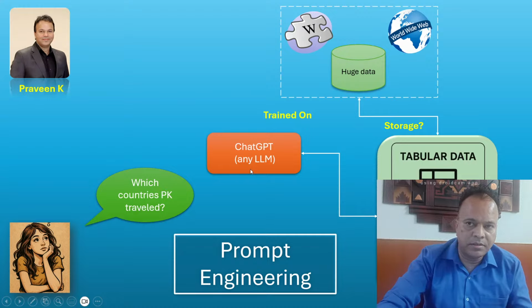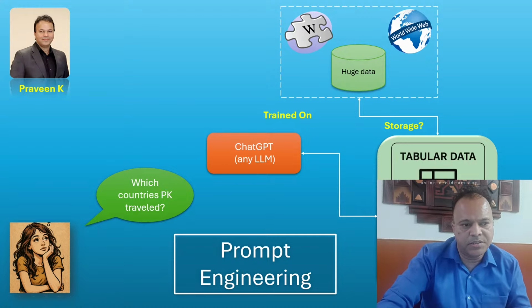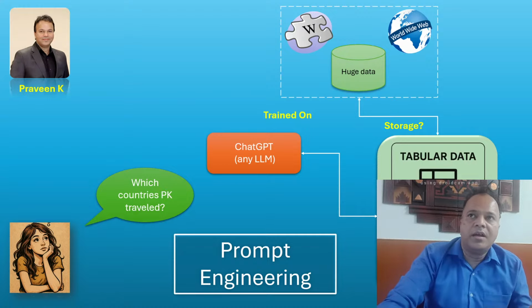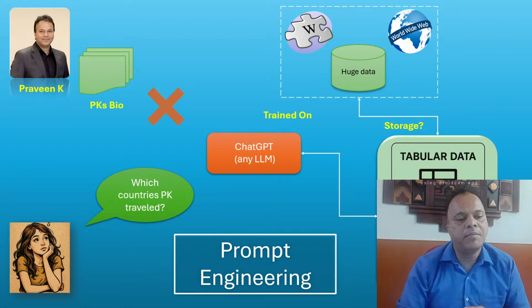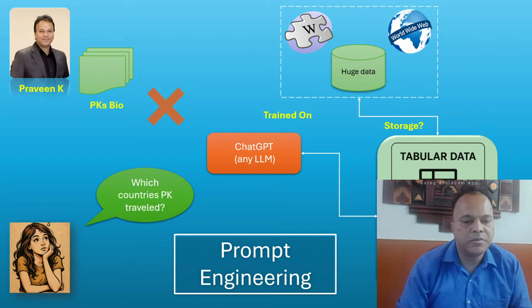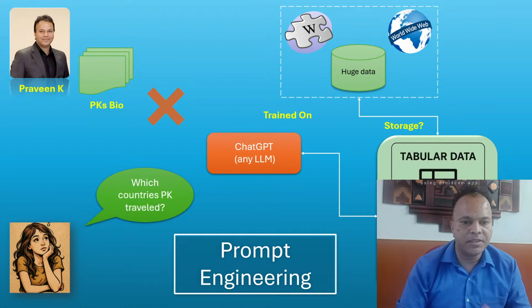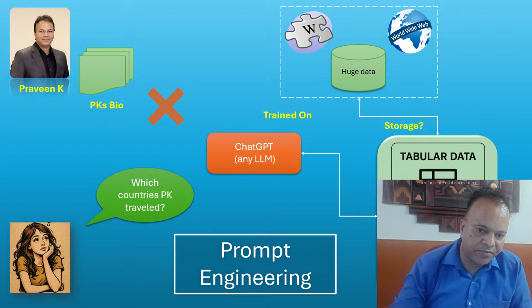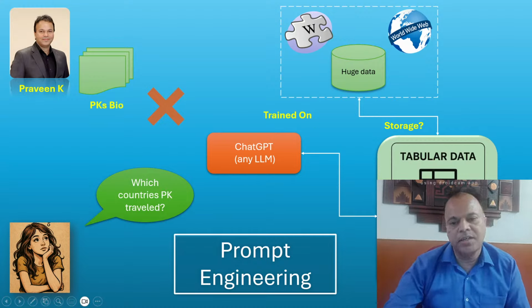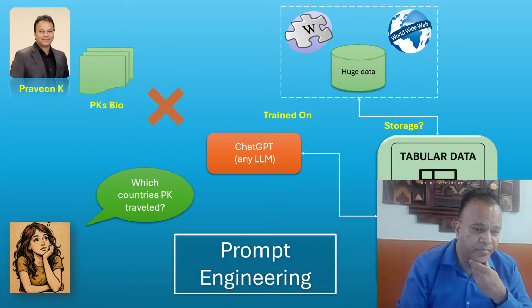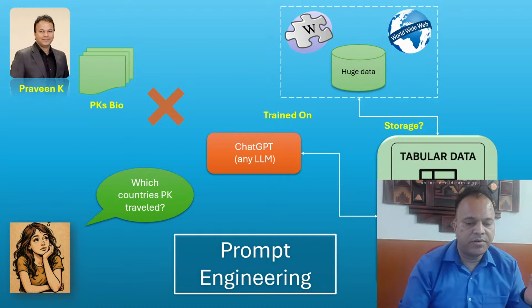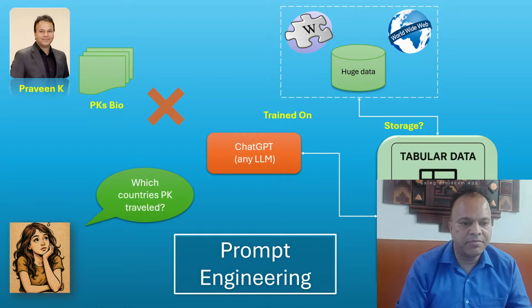So that is one issue: the recency, or the latest information, is not there. The second issue is private information, or something that is not publicly available. It will not be able to give an answer. It will say, I'm sorry, I'm not privy to that information, or I do not have that information. This prompt engineering, prompting, this is what happens. You call an LLM. It has been trained on a humongous amount of data, which has been stored in these kinds of embeddings. And then when people ask questions, it answers, but any private information, it will not answer.